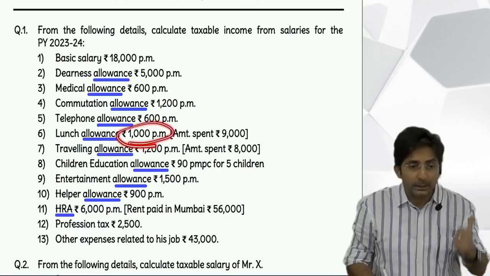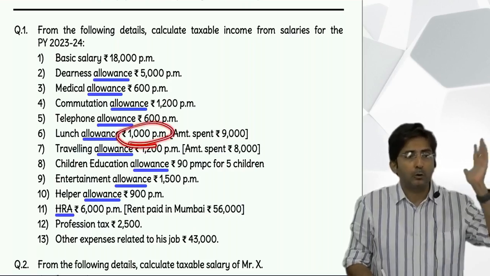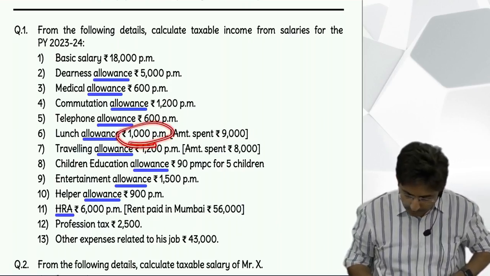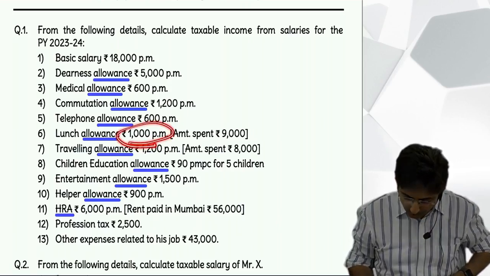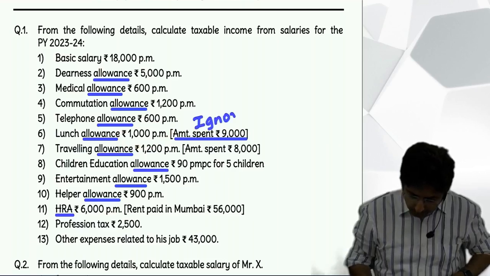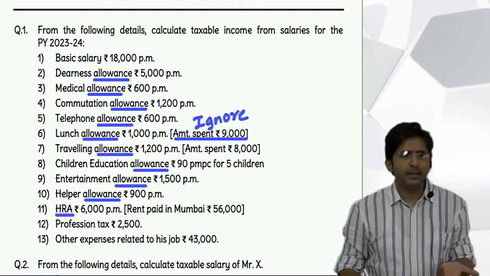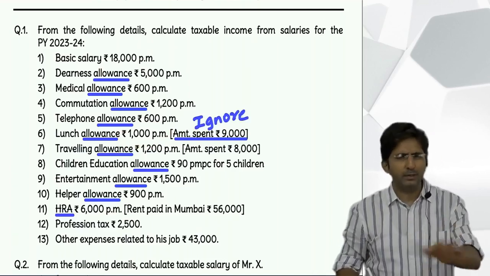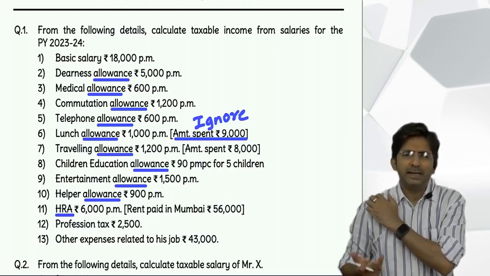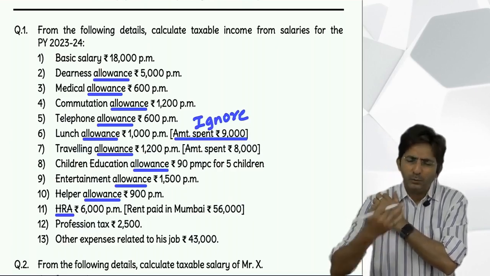So take the full 1,000 per month in the outer column into 12. See, you can write here, this you have to ignore. You can write a note for this amount spent, not so necessary here. Still, whenever you feel doubtful in the exam, you write a note.